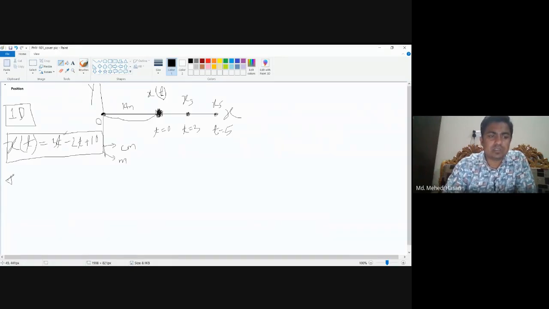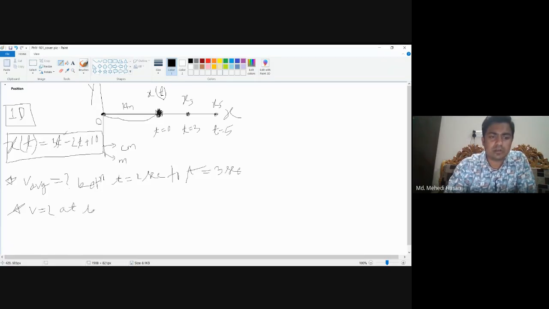So say the question is given: find out v average equal to what between time interval t equal to 2 seconds to t equal to 3 seconds. And another question is like this: find out the velocity equal to what at t equal to 5 seconds.